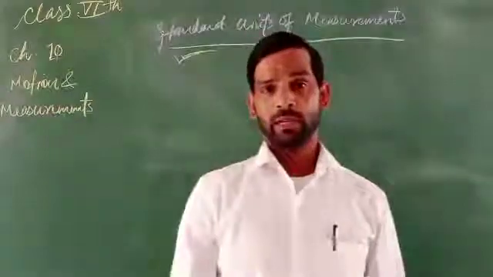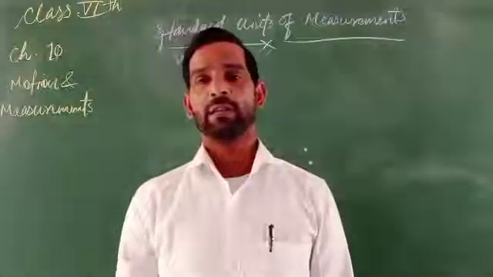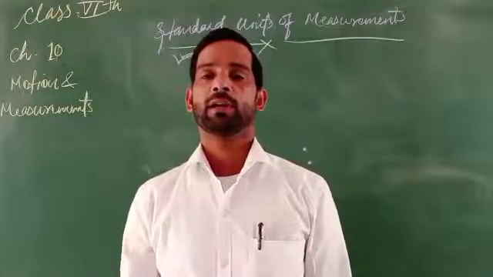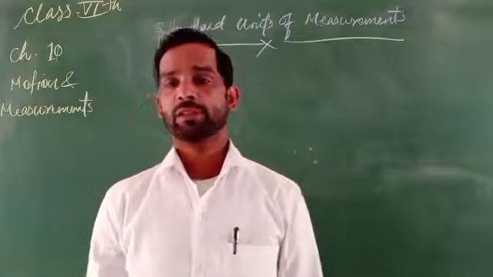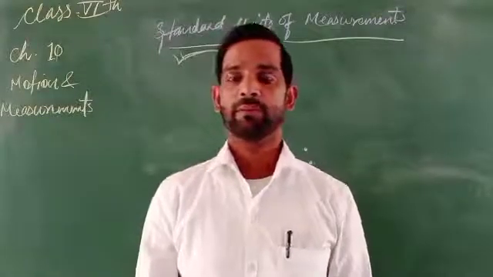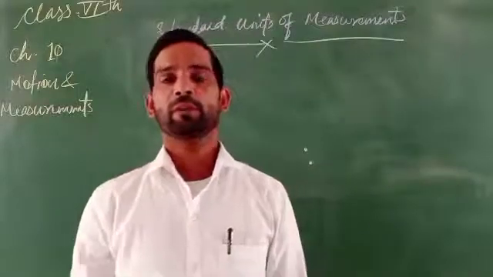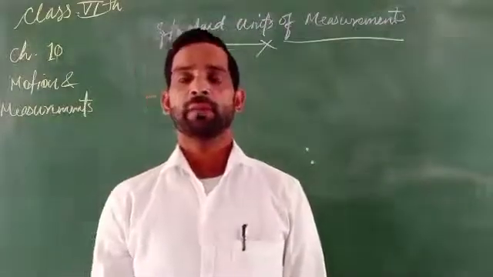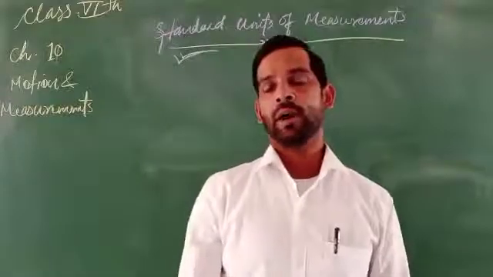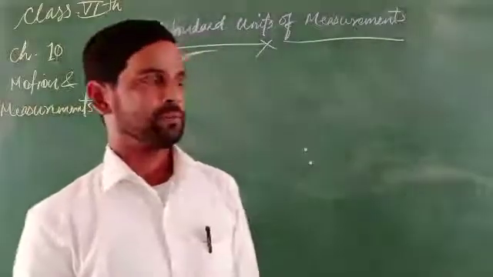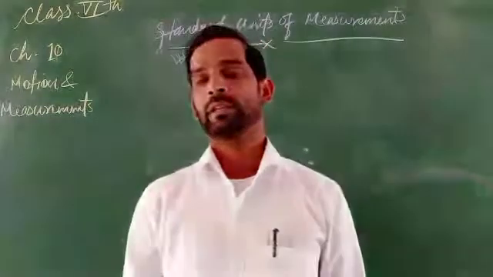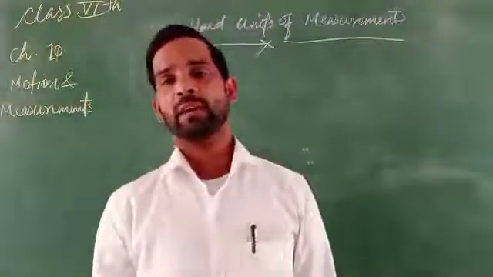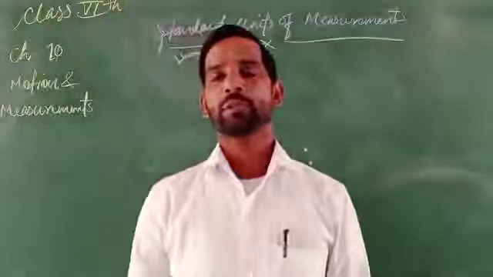Suppose in some countries there is a taller person and in some countries a smaller person, so differences happen in the measurement. So for uniform measurement, there is a requirement of a standard measurement, by which every sector of every city and every country can be measured.